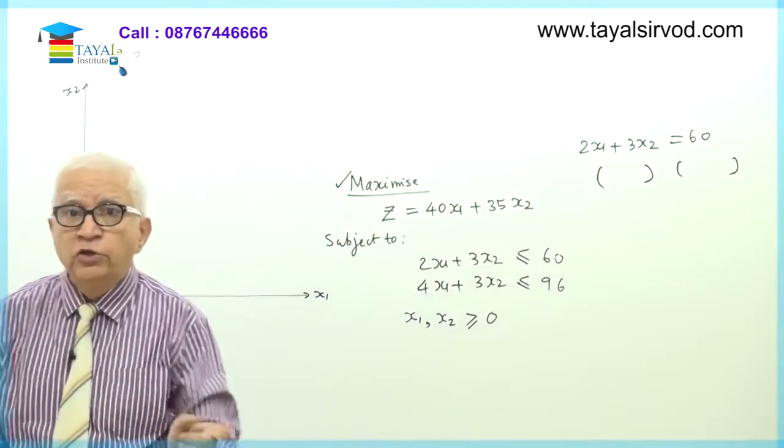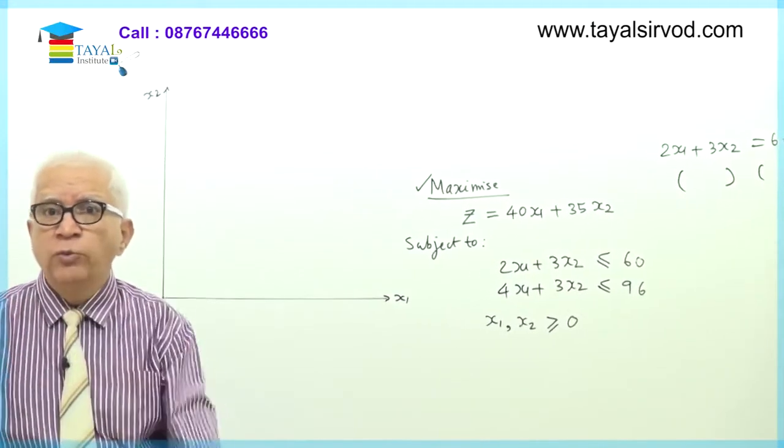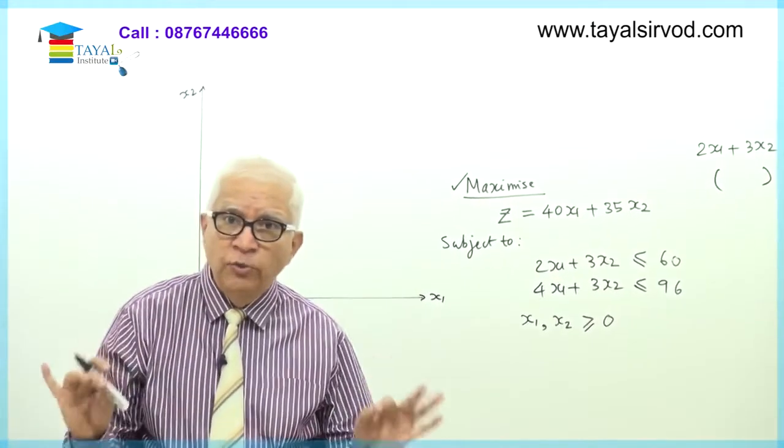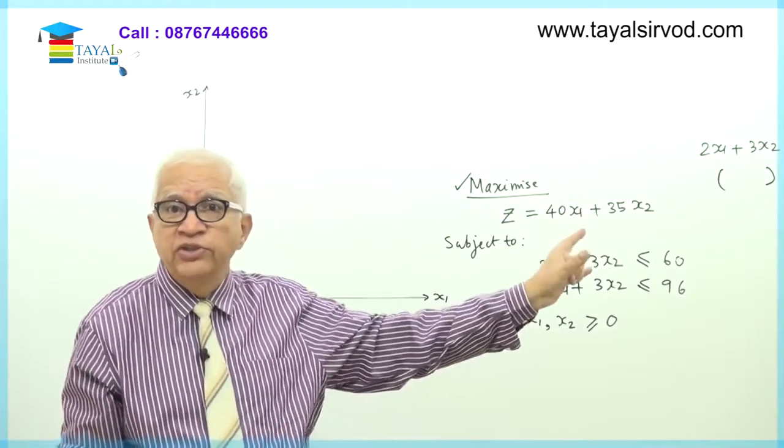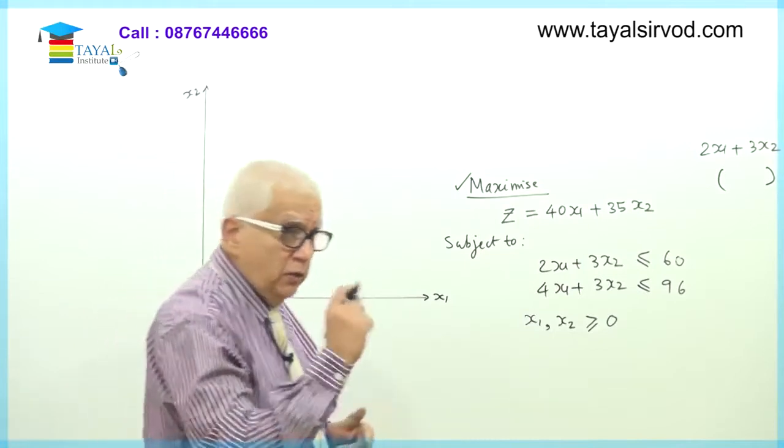What are the 2 points? Values of x1, x2 are 2 points on this straight line. If I plot these 2 points on the graph paper and join them, I'll get a straight line which represents this first equation. Okay. Now, what is the method followed?